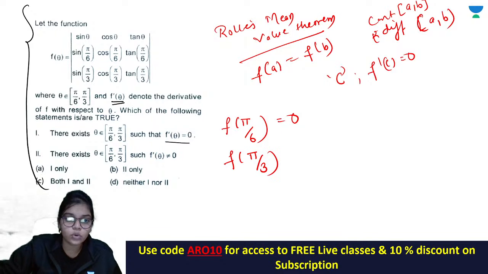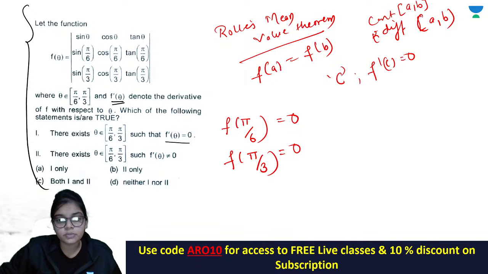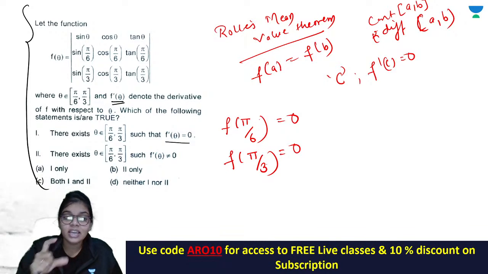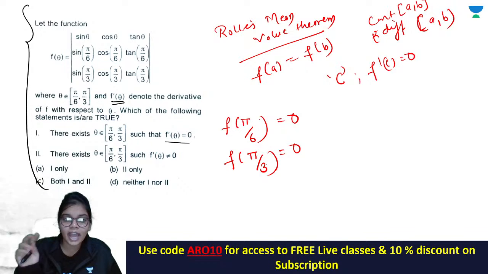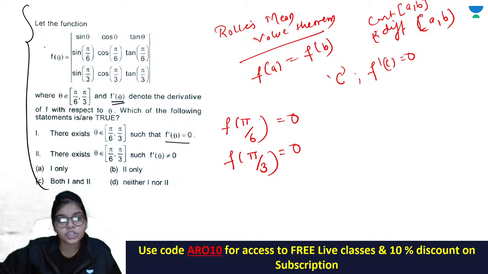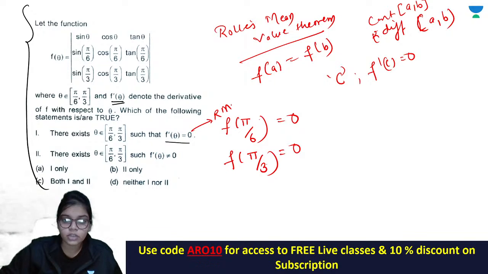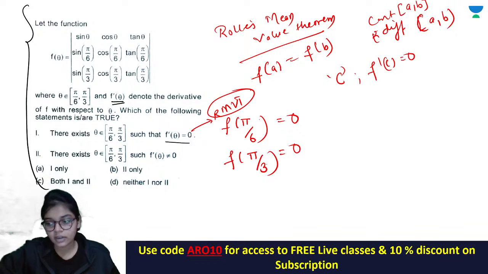If you find f of pi by 3, you get sin pi by 3, cos and tan, so the first and third rows are the same, and definitely the determinant will be 0. So f of a is equal to f of b, and this function contains sin, cos and tan, so it is continuous and differentiable in this interval pi by 6 to pi by 3, because tan is discontinuous only at pi by 2, which is not in this interval. So the statement says there exists theta in between such that f dash theta is 0, and this is right by Rolle's mean value theorem, because this function satisfies all three conditions of the theorem.